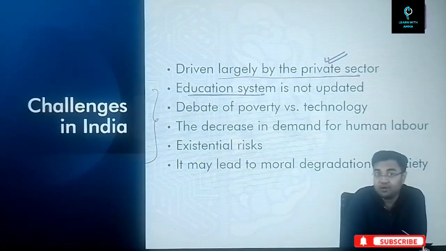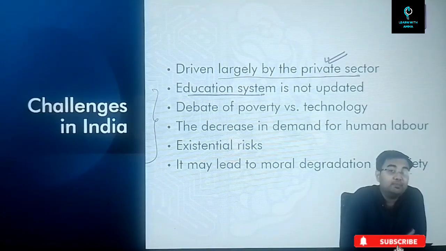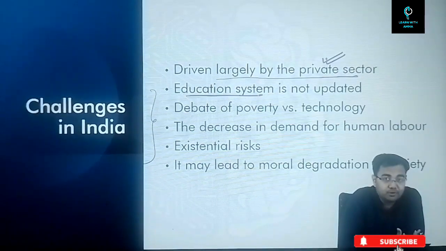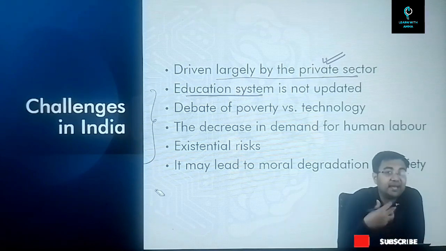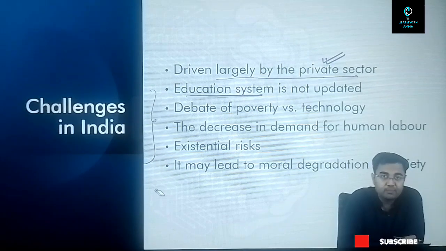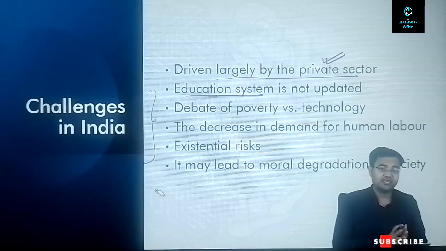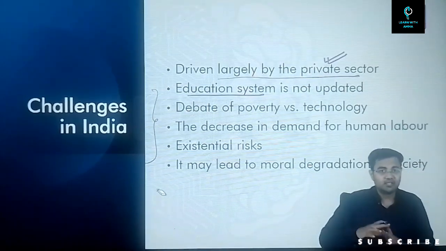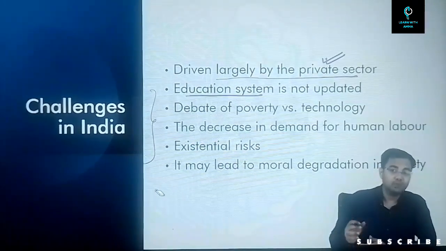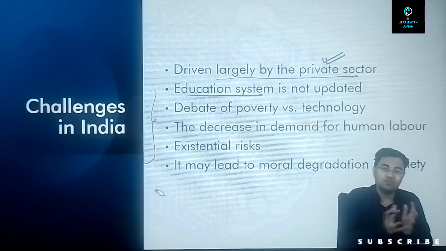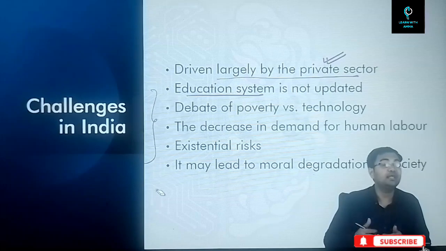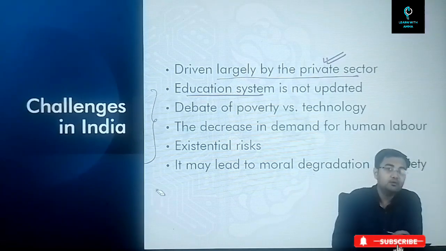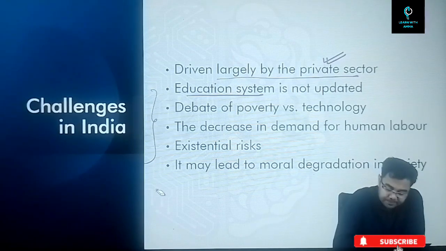Then after that, the education system. The education system is not updated. We have not seen that many science or engineering courses are offering artificial intelligence. There are only a few examples, as we discussed, where we can see artificial intelligence today. But apart from that, in most of the segments, artificial intelligence is not being taught yet. Maybe as a chapter, maybe as a small segment in the course it is being taught, but a lot more needs to be done from the academic perspective as well.